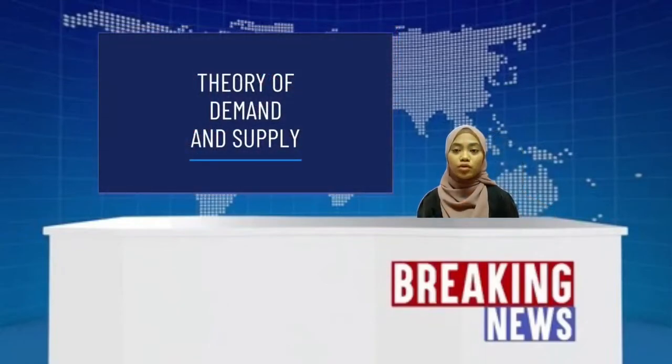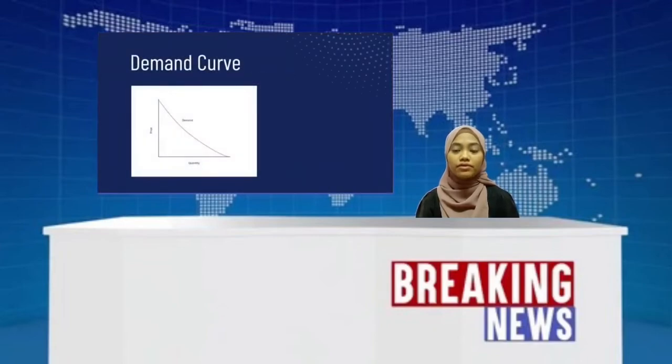I will explain about the theory of demand and supply. Firstly, the demand curve. The demand curve is the inverse relationship between the price and the quantity demanded for any product. As you can see, on the demand curve, the quantity demanded is on the horizontal axis and the price is on the vertical axis. Its downward slope reflects the law of demand. As people buy more products, services, and resources, the price will fall. So, the relationship between the price and quantity demanded is inverse or negative.